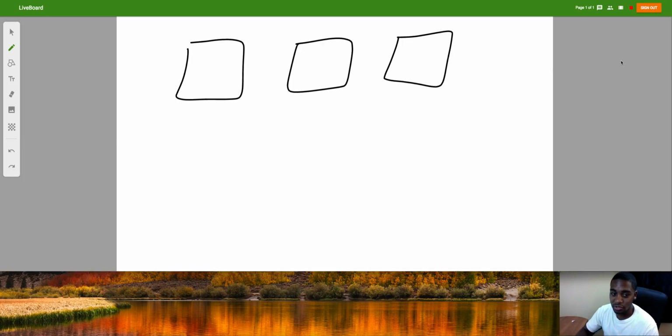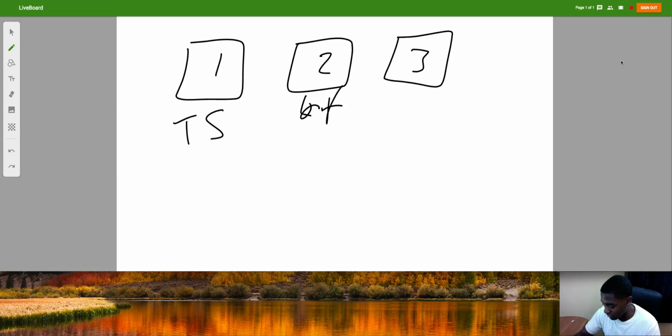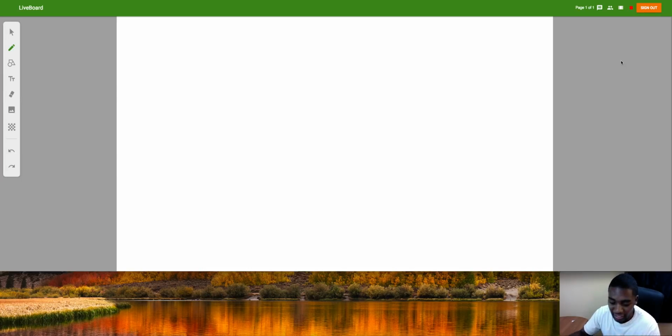So this is what every single marketer is doing, right? Well, not every single one, but just about every single one. They're doing the 1, 2, 3 method, right? This is going to be the traffic source, then the landing page, and then the offer, right? So that's what everybody's doing. Obviously, not every single person, but a lot of people aren't doing anything else. That's all they're doing, right?